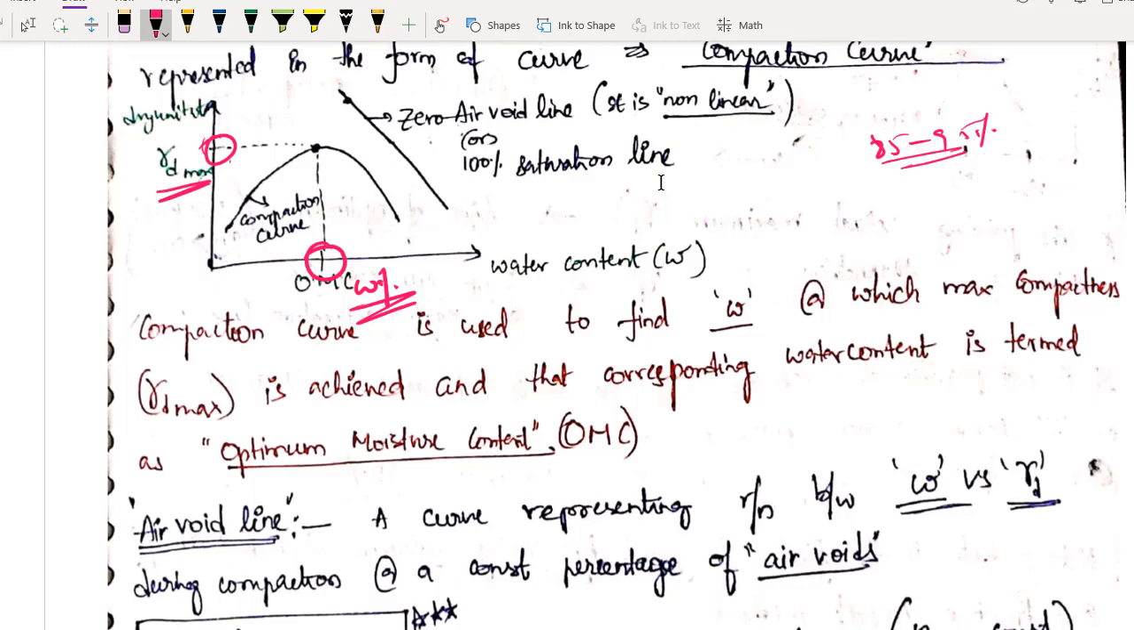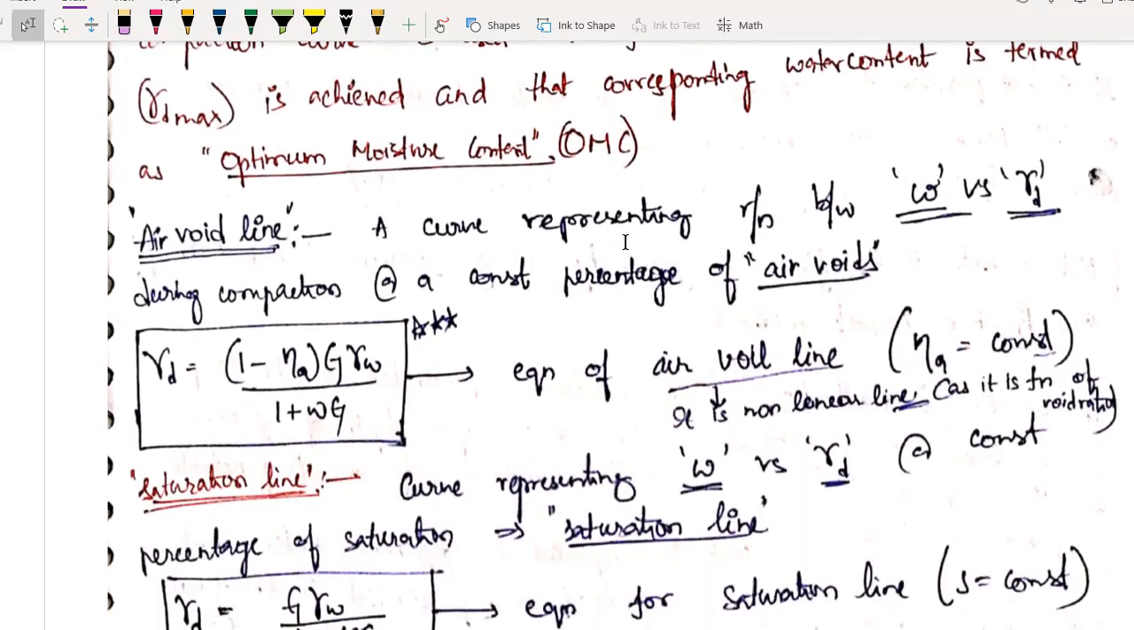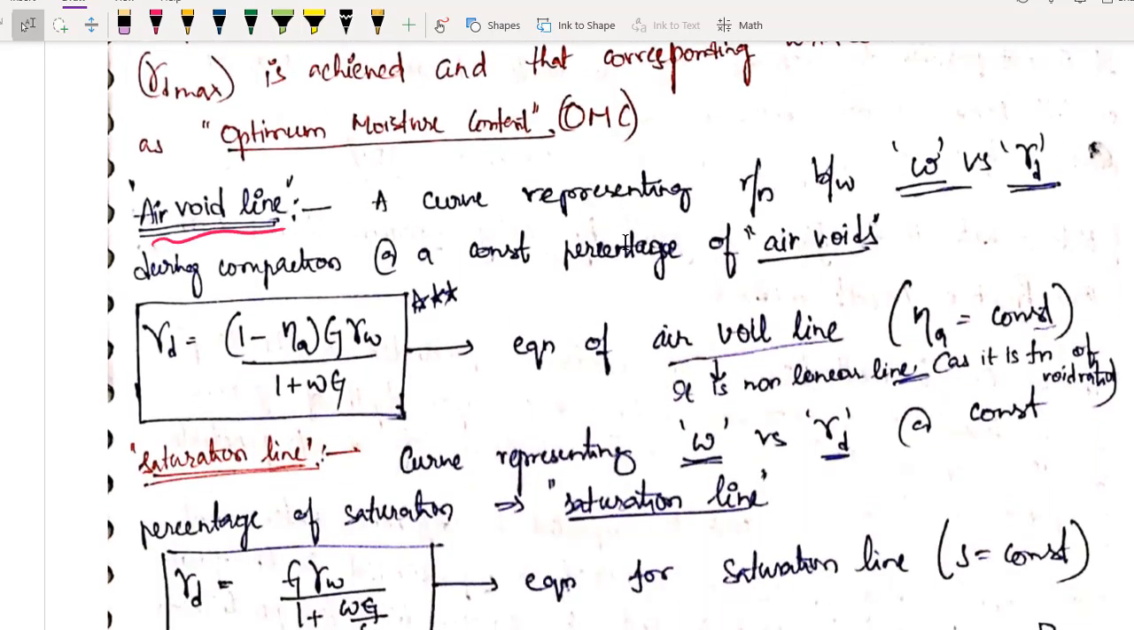But what is the theoretical maximum which you can get? This gamma d maximum what you got from this graph is actual case. What is the theoretical case? Let us try to see. Okay, now let us try to see what is the theoretical case which you can get. Therefore, I am introducing two new lines. One is air void line and second one is saturation line. It is called a line, but it is almost equivalent to a curve only. Okay, it is called as line, but actually it is a curve only.